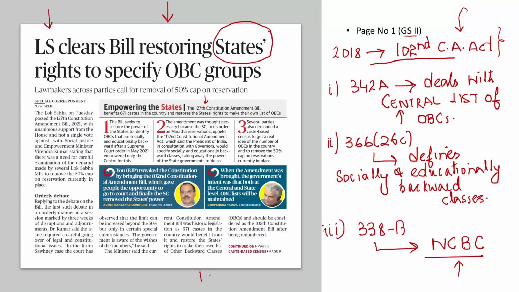In a landmark judgment in the year 1993, which is known as the Mandal case or Indra Sawhney versus Union of India, the Supreme Court said that reservation cannot exceed 50%. But reservation can exceed 50% only in exceptional circumstances, only in certain special circumstances.